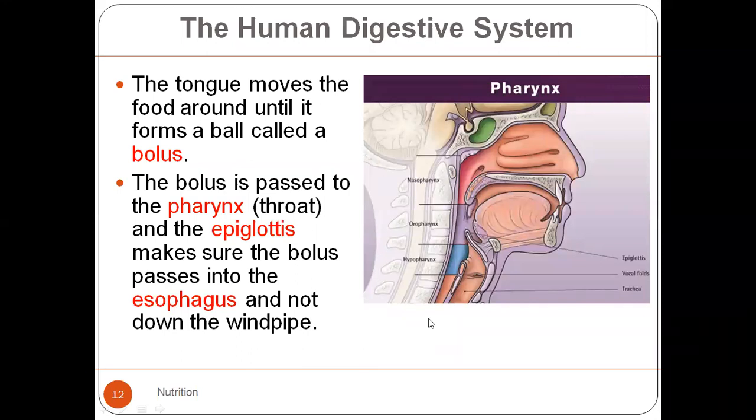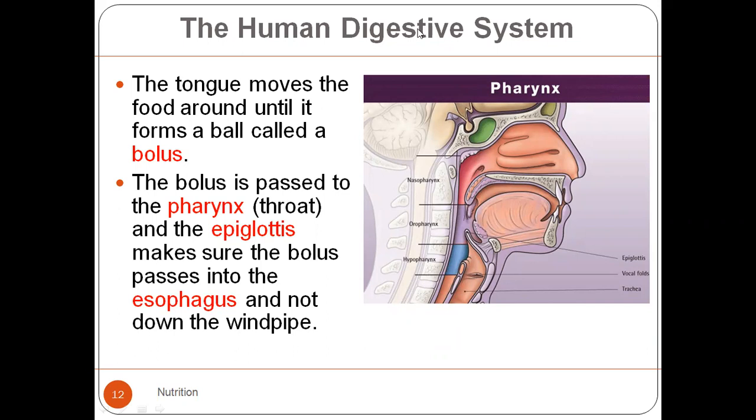The opening of the windpipe is known as the glottis. Then the soft palate and hard palate, the soft palate moves behind, it shrinks, and the food is pushed into the pharynx according to your will. But once the food is pushed into the pharynx, it then goes down the esophagus, and once inside the esophagus, you cannot control the movement of the food.